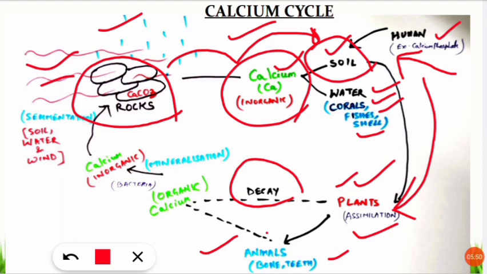In this case they are then formed in the organic form. Now we see the organic form of calcium, because carbon and hydrogen combine with calcium to form compounds in the bodies of animals and plants, and those are now coming into the soil. After that, this organic calcium is converted by the bacteria present in the soil into inorganic form. This conversion is called mineralization. You should remember this process from organic to inorganic form. This is called mineralization.